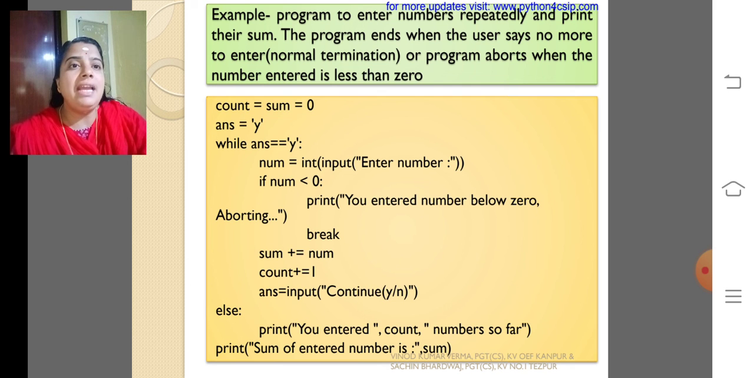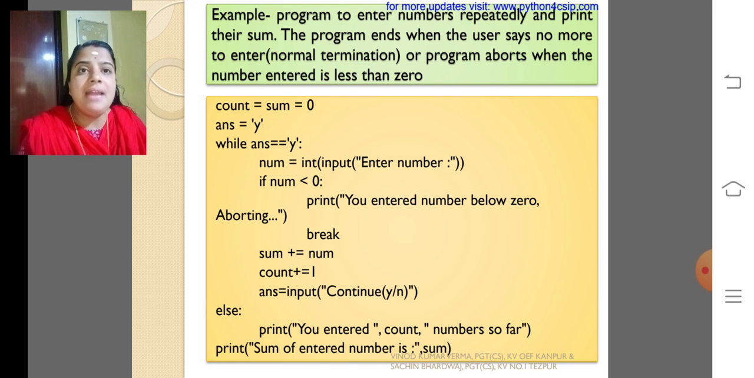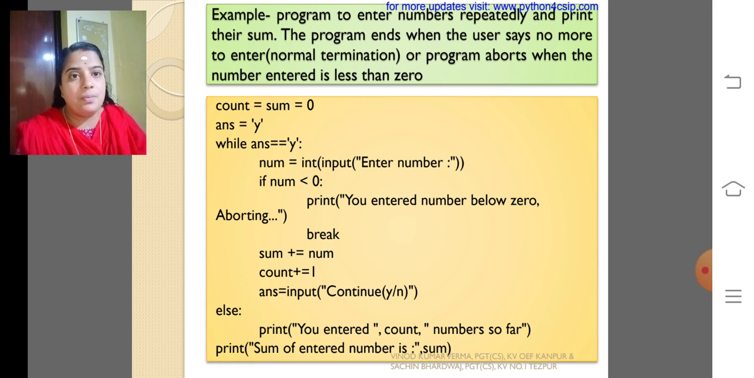Here is one example program to enter numbers repeatedly and print their sum. The program ends when the user says no more to enter, which is normal termination, or the program aborts when the number entered is less than 0. So count and sum become 0 at first. Answer is equal to y. While answer is equal to y, you are getting the number from the user. If it is greater than 0,